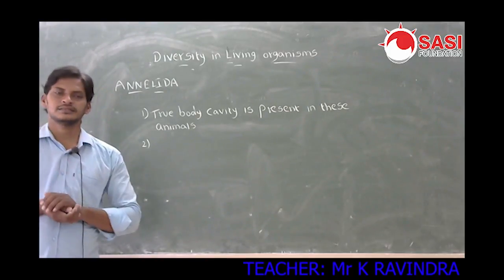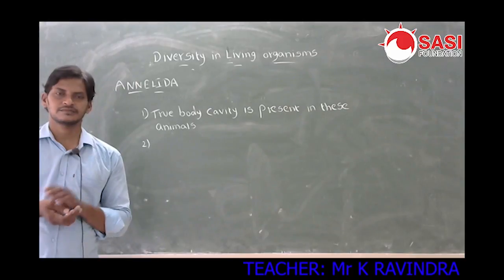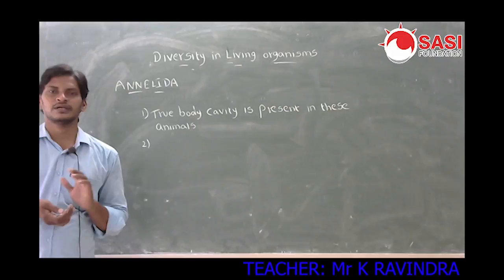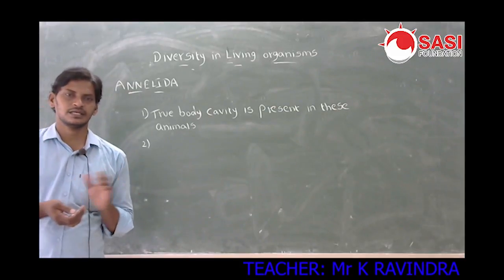The body has space, we call it true body cavity. True body cavity is present in these animals.